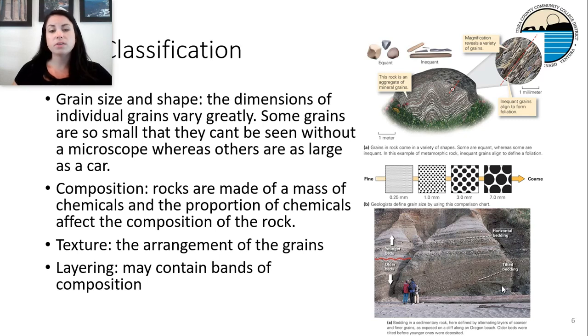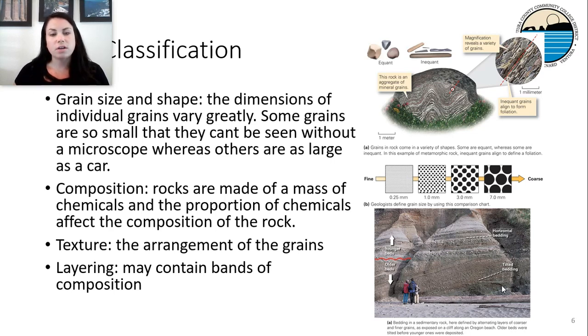For composition, rocks are made of a mass of chemicals, and the proportion of chemicals affects the composition of the rock. So when we have silica rocks, for example, there's different chemicals that can be part of the rock composition, and that would change the rock characteristic. It would change the color of the rock. It could change the grain size, all of these things.